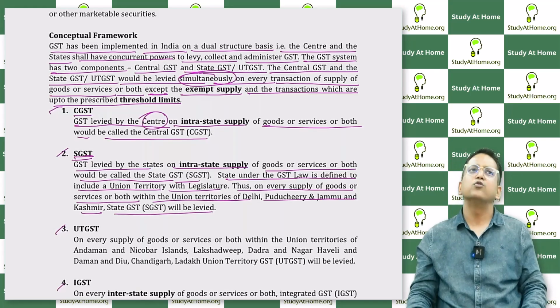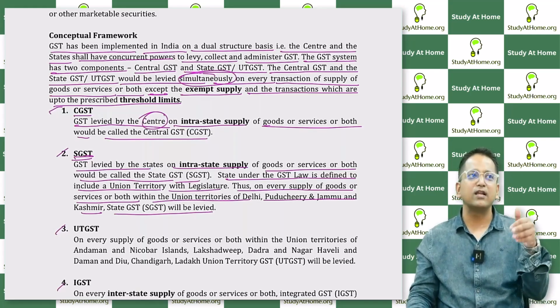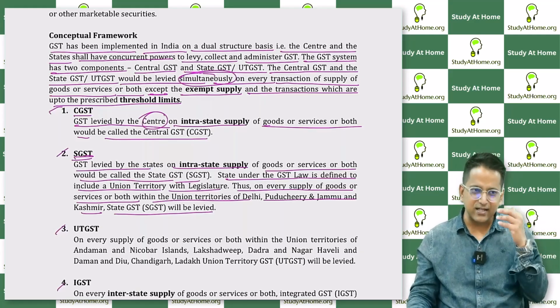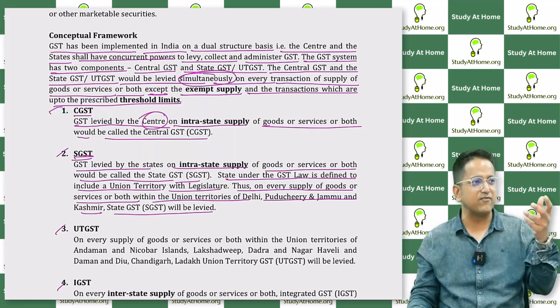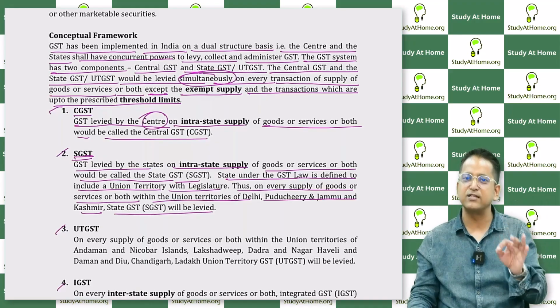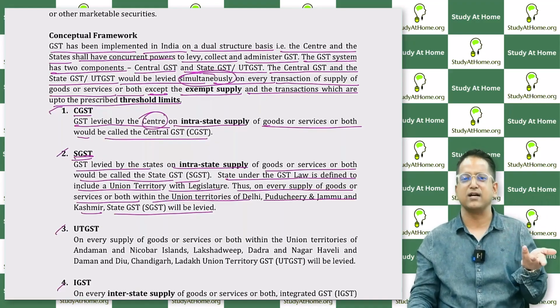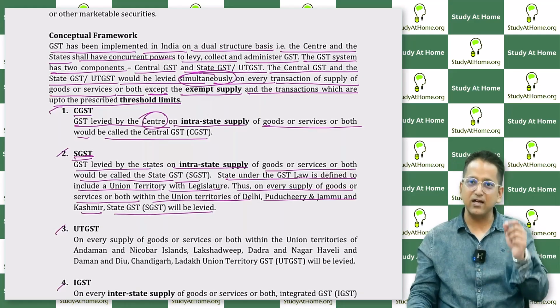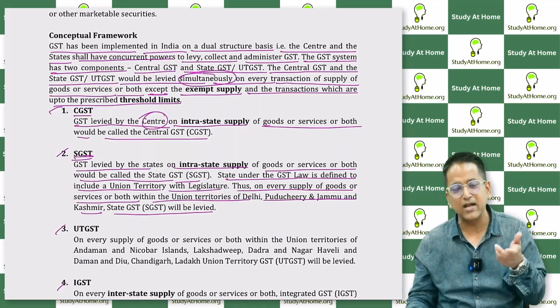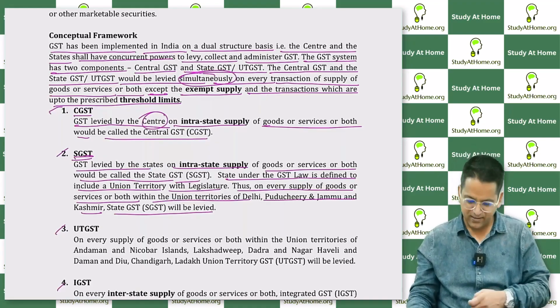We call it SGST because when Delhi's businessman applies SGST, it means Delhi GST is levied. That's why there is no debate. Wherever the businessman is from, he would be applying that place's GST. Whenever he applies his GST, it means his state's GST is being levied. We call it SGST, but its actual name is that state's GST. Right?